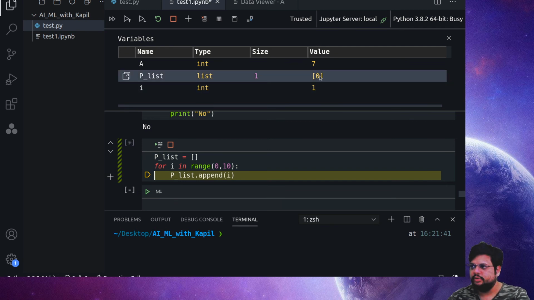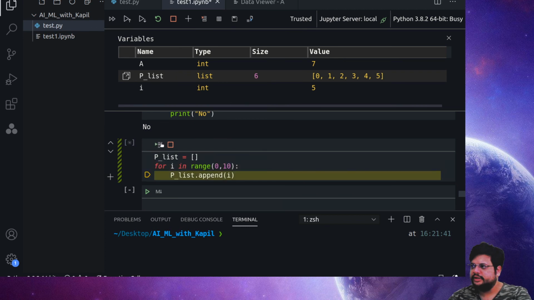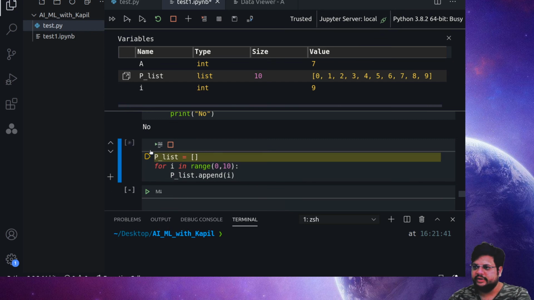So it will have 0, and now it will add the value 1. Let's run it. Yes, it's added. Similarly it becomes 2, added 2, it becomes 3, added 3, then 4, 5, 6, each added. In such a way it will keep on adding everything, and at the end, when things are finished, it will say it's done. Correct? So that's how you can debug.